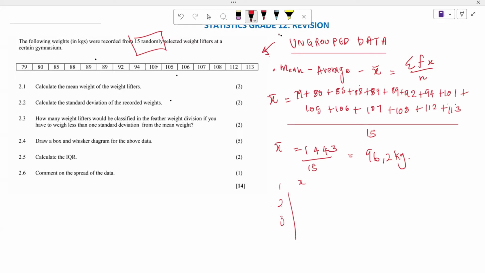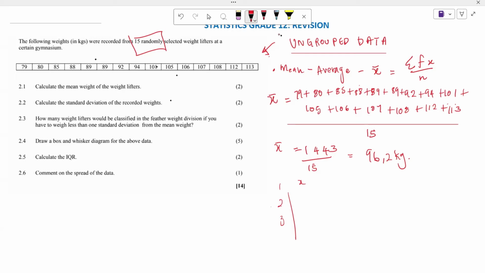You press your 94 equals, 101 equals, 105 equals, 106 equals, 107 equals, 108 equals, 112 equals, then 113. And when you're done, it's going to show you that you have inserted 15 data values as per what you are given.